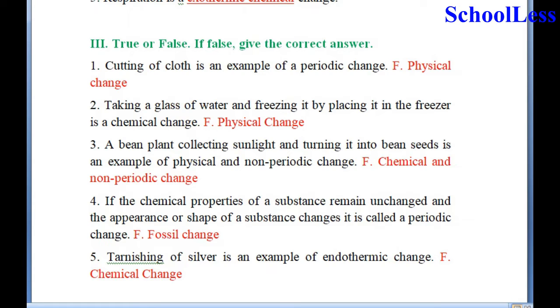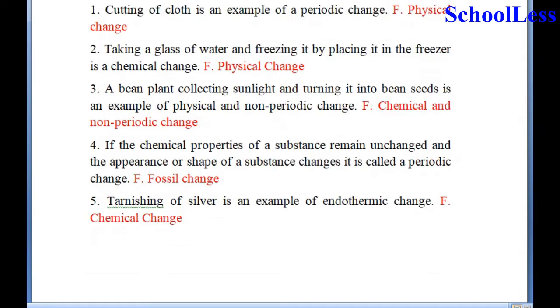3. A bean plant collecting sunlight and turning into bean seeds is an example of physical and non-periodic change. This is a false statement because the conversion of bean plant into a bean seed using the sunlight is a chemical change called photosynthesis, and it is a non-periodic change.